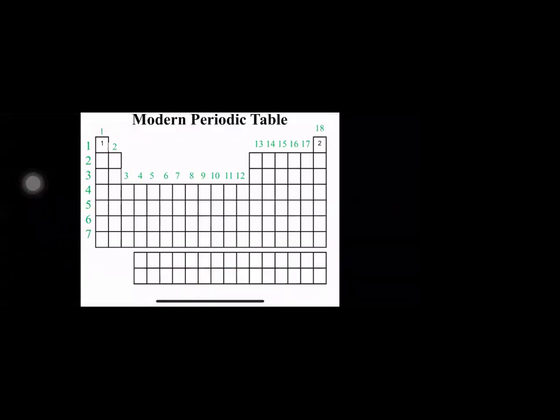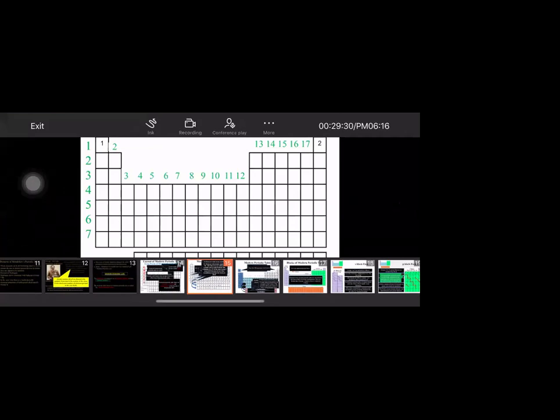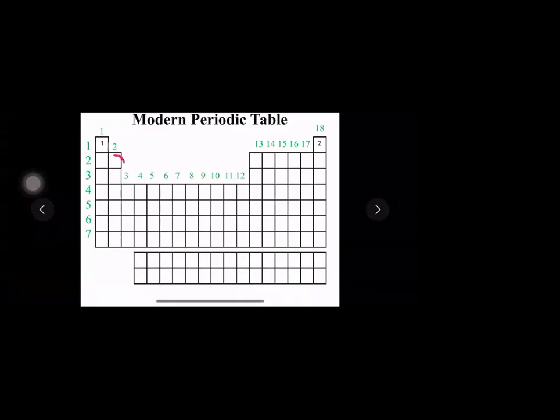So now when I place these two elements, in the next period, the second period, can you count the number of boxes, students? How many boxes do we have here? 1, 2, 3, 4, 5, 6, 7 and 8. So we have 8 boxes here. Now these 8 boxes mean the second period is going to start with atomic number 3.